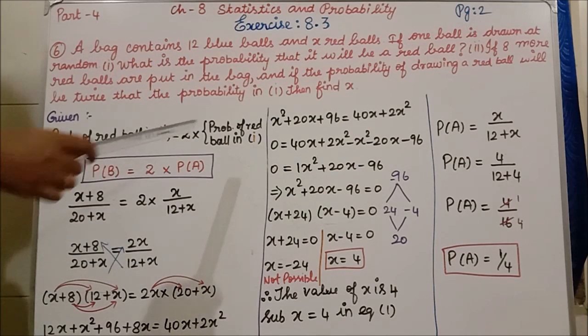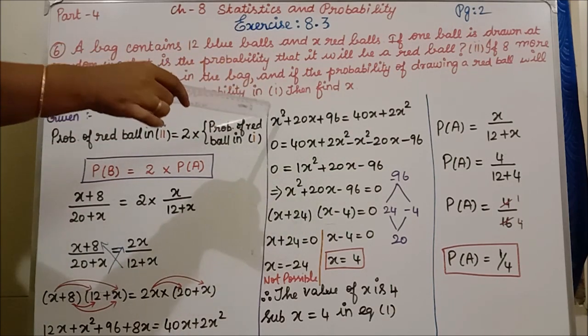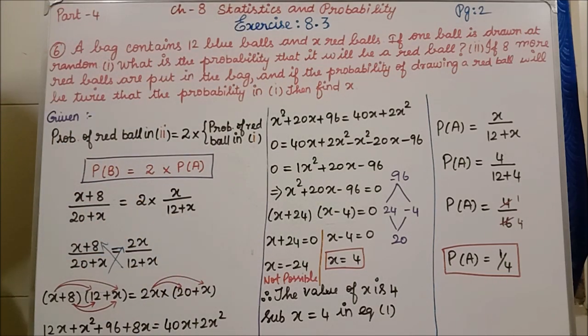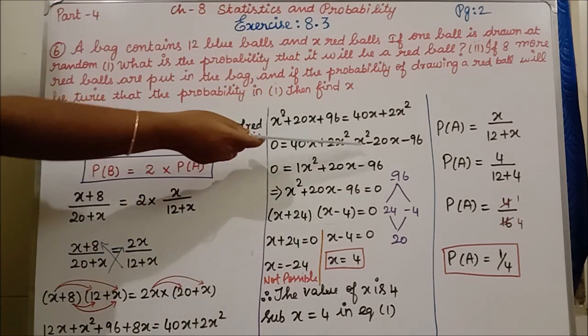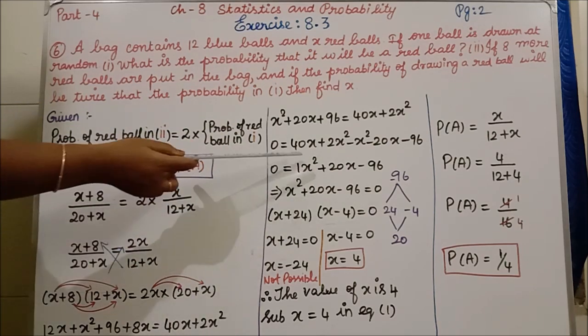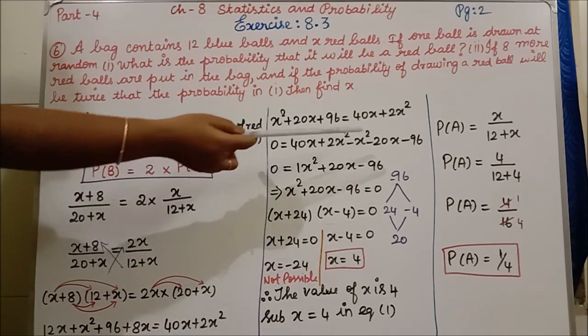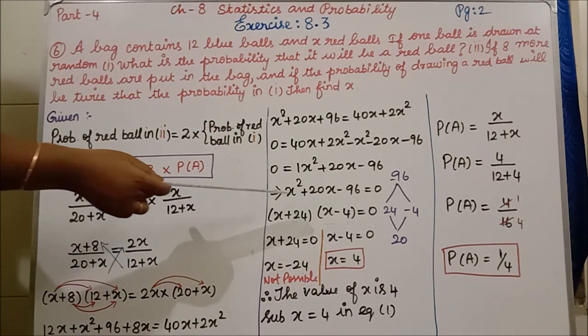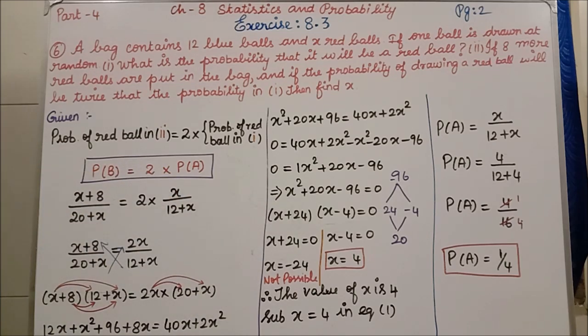The next step: I am taking everything from the left hand side to the right hand side. Now you see, 2x square minus 1x square is 1x square. 40x minus 20x is plus 20x. The remaining is 0 minus 96. Now observe this equation. What form is it in? x square plus 20x minus 96 equal to 0. It is in quadratic equation form.